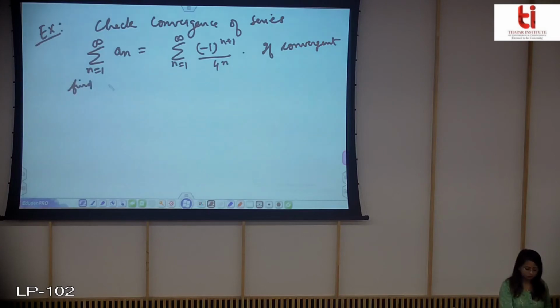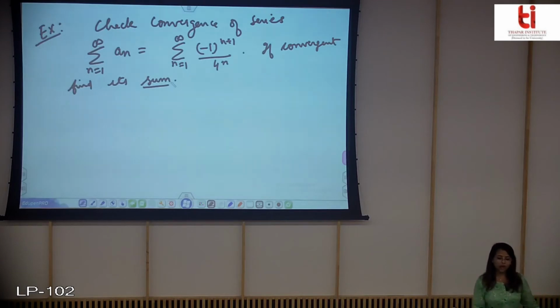I have already told you that for every series you cannot find out the sum, but there are some special series, that is geometric series you have studied right now.